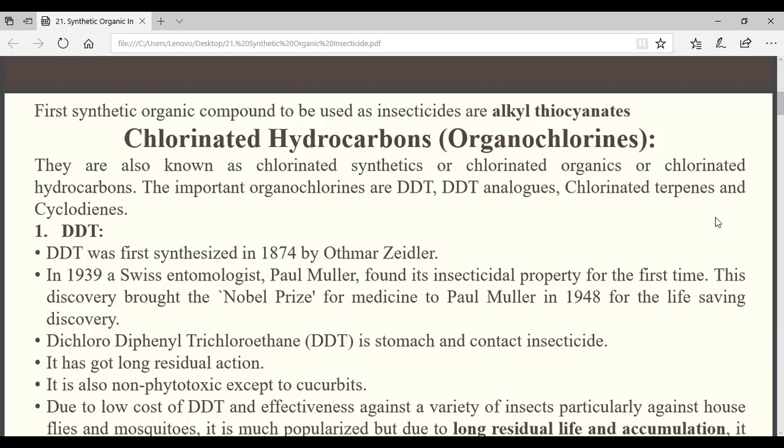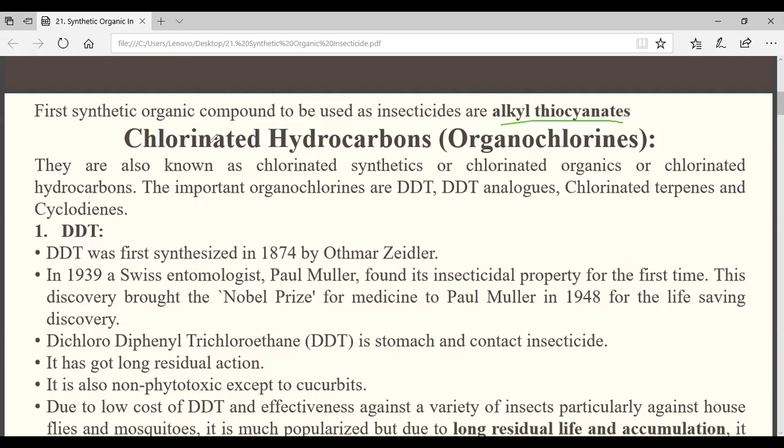So you see the first line. What is that? The first synthetic organic compound to be used as insecticide is your what? Alkyl thiocyanate. You remember this one, alkyl thiocyanate. This is the first synthetically prepared organic compound that had insecticidal activity. It may come in the exam.